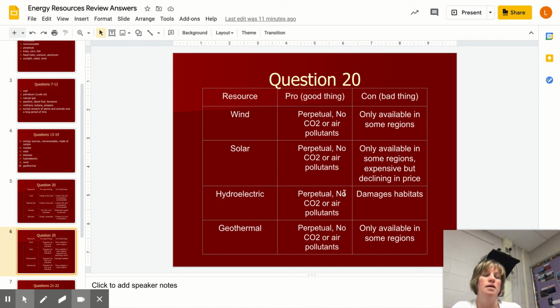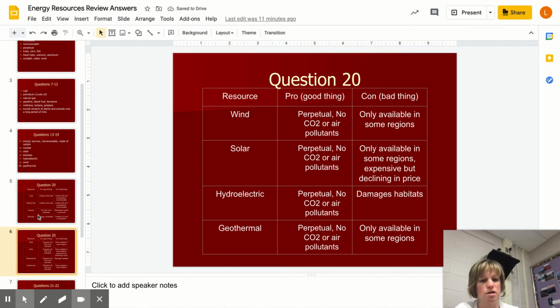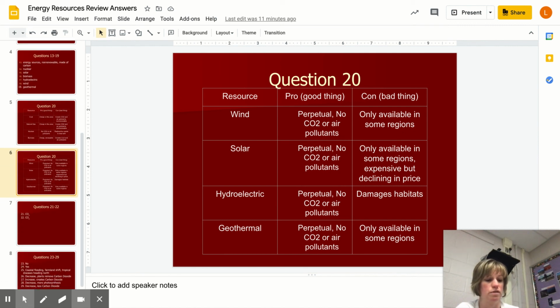So sometimes students will ask, do I need to memorize all these? And the answer is, yeah, pretty much. You've got to have a deep understanding of that, because I'm going to have you analyze graphs of changes in what we're using for electricity in our country. And you have to tell me what's good or bad about those changes. So, you really do need to master the pros and cons of all of those energy resources.